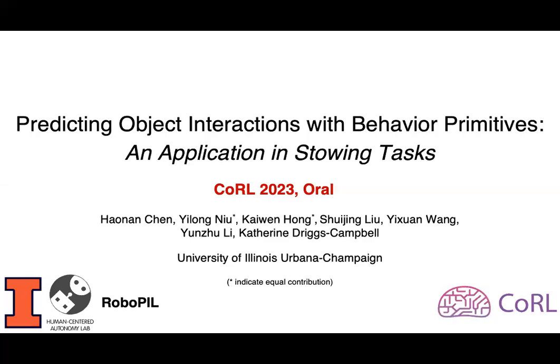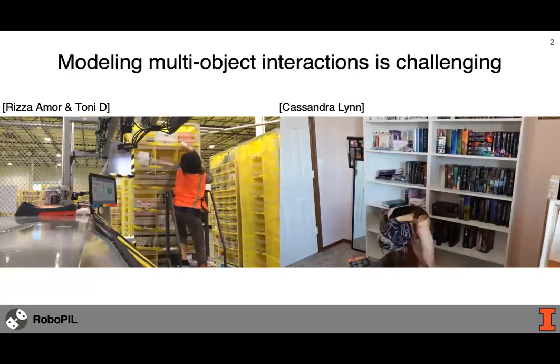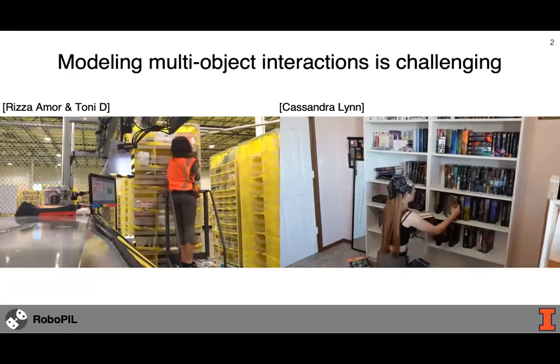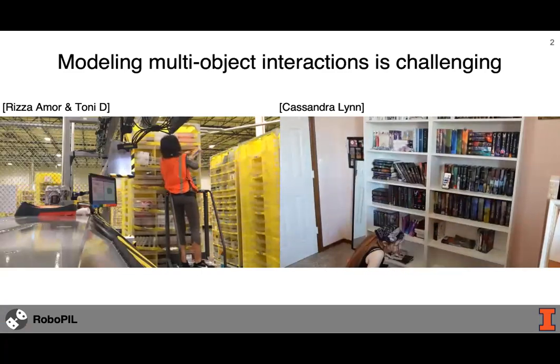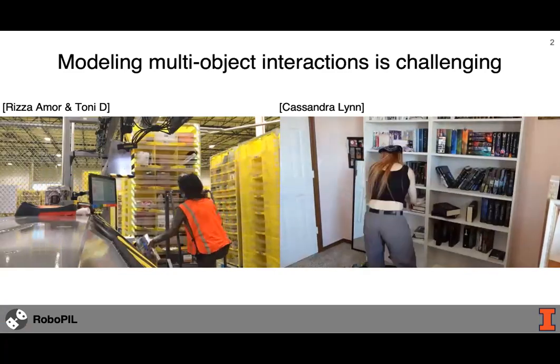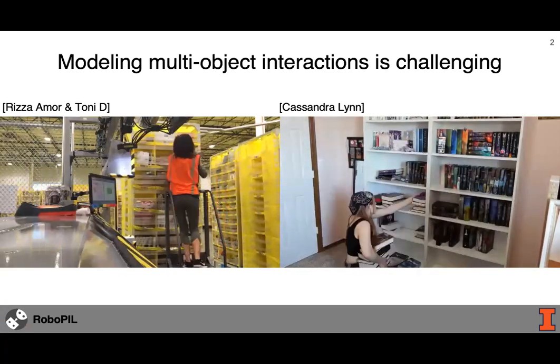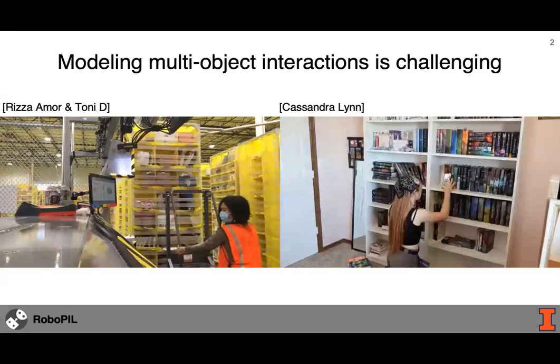Hi, I'm Hongnan Chen. Today I'll be presenting our work on predicting object interactions with behavior primitives, an application in stowing task. Stowing, the task of placing objects in cluttered shelves or bins, is a common task in daily life, warehouse, and in manufacturing operations. However, this task is still predominantly carried out by human workers, as stowing is challenging to automate due to the complex multi-object interactions and the long-horizon nature.